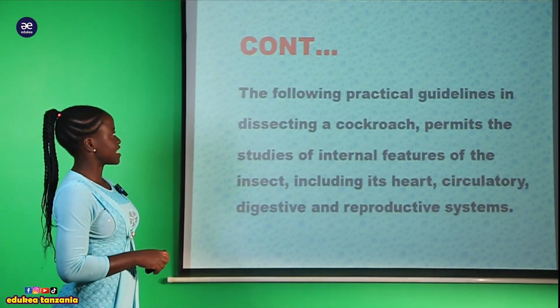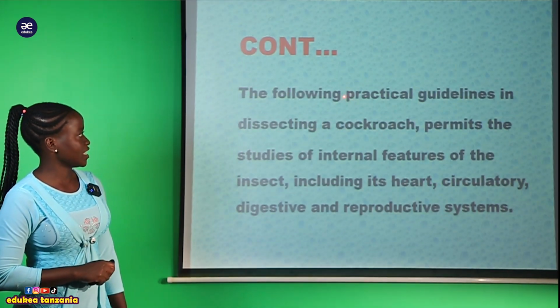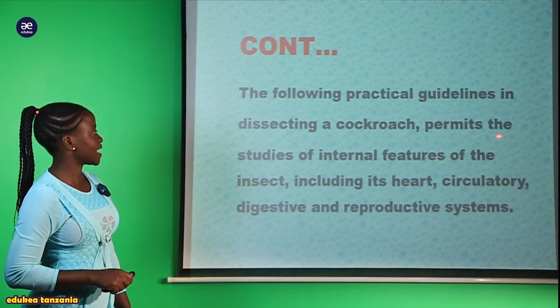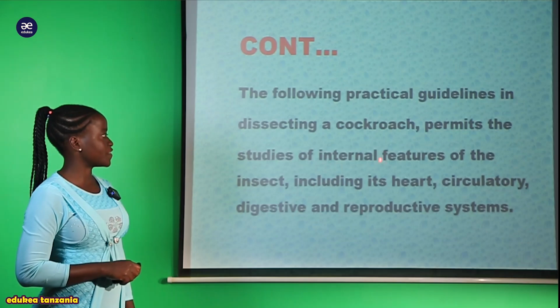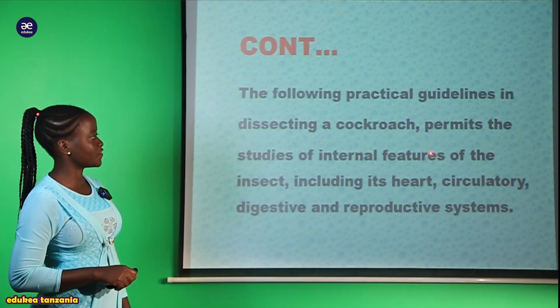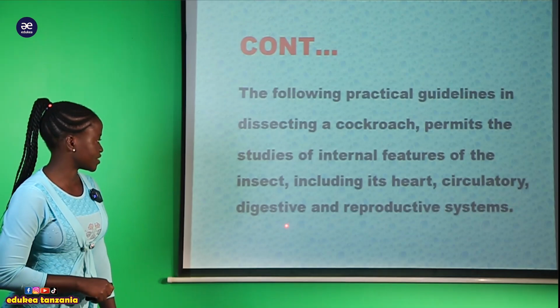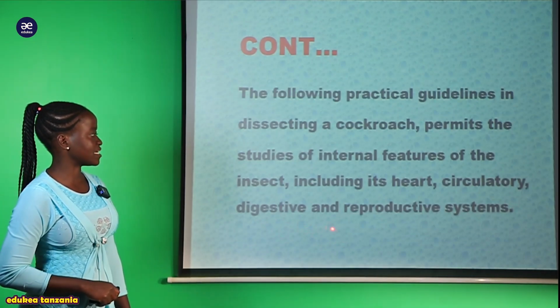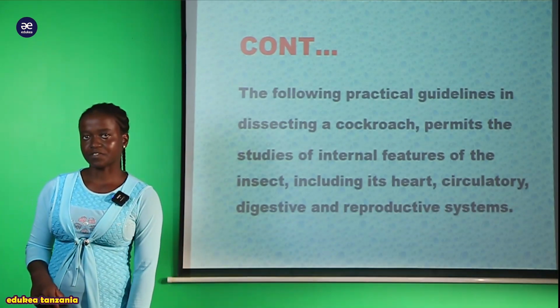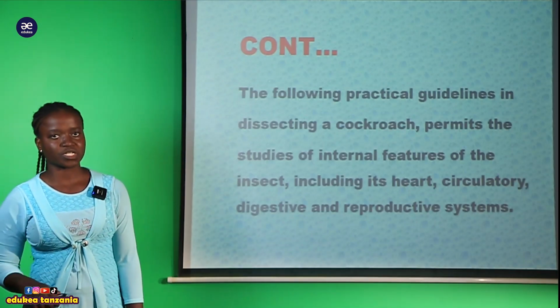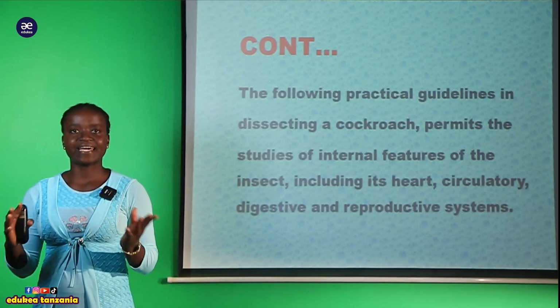So also we can say that the following practical guidelines is the dissected cockroach permit the study of the internal structures or the internal features of the insect, including its heart, circulatory system, digestive system and reproductive system. Kwa hiyo sasa tunasema kwenye practical section inakupa guideline.